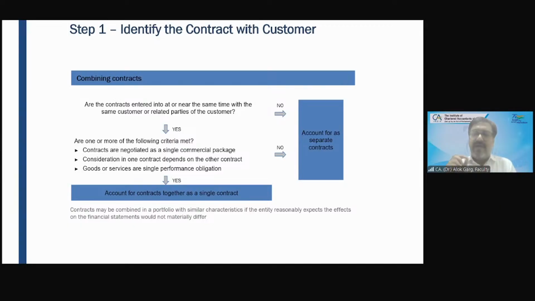Let me give you an example. I am a supplier of software. I have supplied a TDS software to Ajit ji. So this is a separate contract. At the same time, I have entered into another contract with Ajit ji.